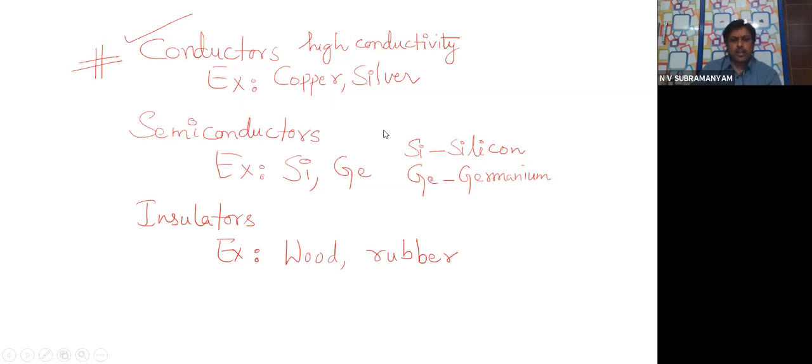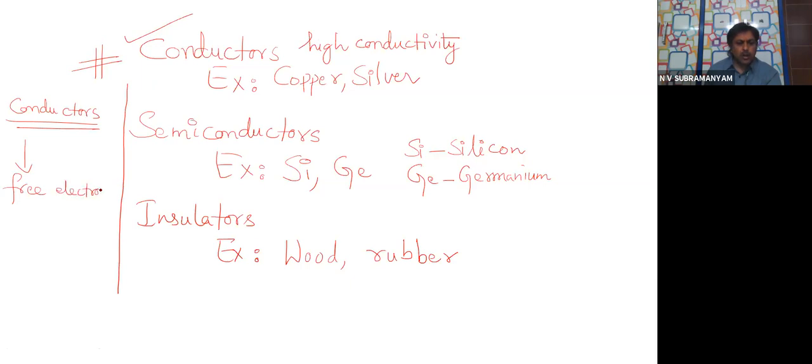When I say conductors, the main property about conductors, if you remember, is that in conductors you have free electrons. What will be very high in number in conductors? Free electrons. What is the meaning of these free electrons?